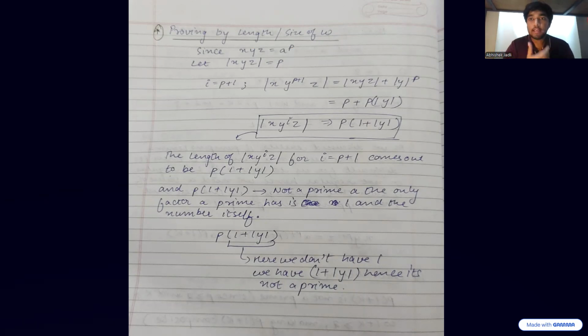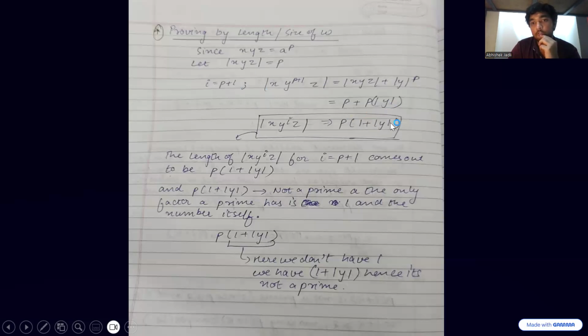Like a to the power of 3, we have 3 a's, hence the length is 3. A to the power of 5, we have 5 a's, hence the length is 5. So over here, xyz has a to the power of p, hence the length of xyz should be p. That same thing I have written over here. So if I generalize the expression of x, y to the power of i, z, and I put the value of i equal to p plus 1, we'll have this generalized equation derived, that is p